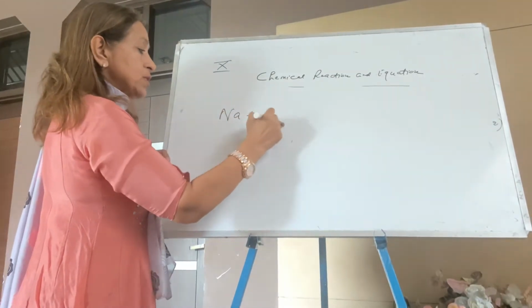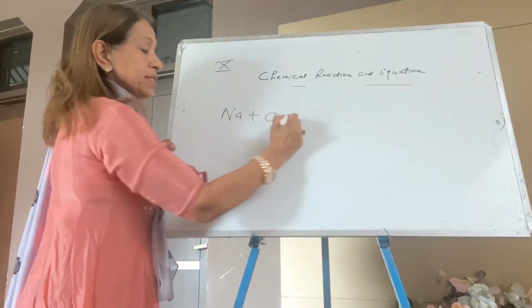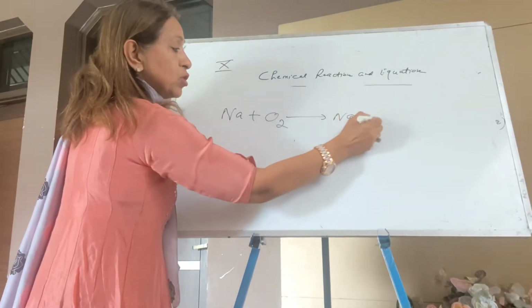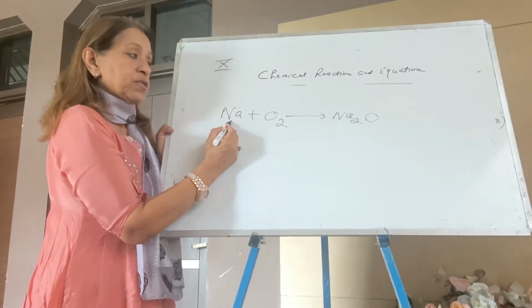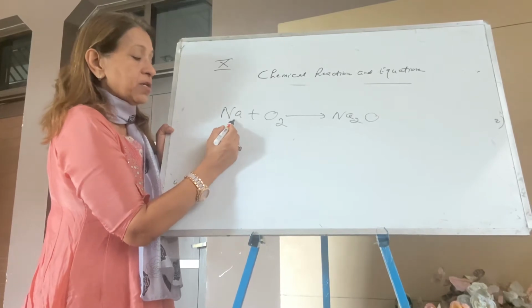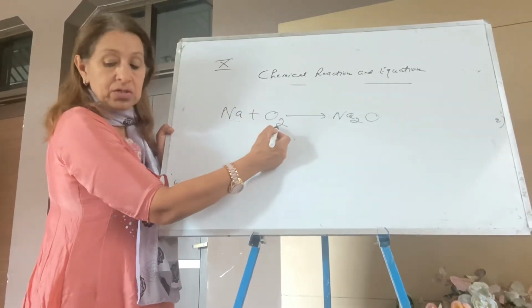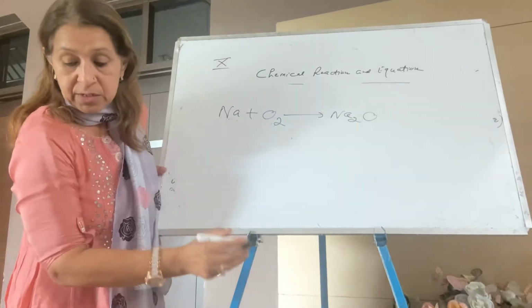Sodium plus oxygen. So sodium is oxidized. In this reaction, sodium is accepting oxygen, so it's forming sodium oxide. So what is oxidation? Addition of oxygen. Sodium gets addition of oxygen. Write down: sodium is oxidized and the other one gets reduced. Which is oxidized? Sodium. And which is reduced? Oxygen.